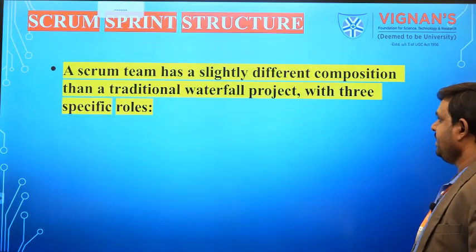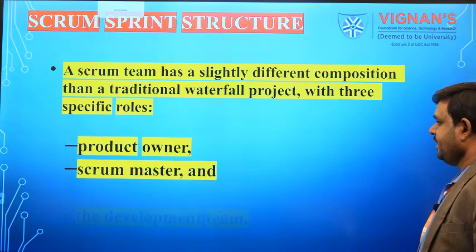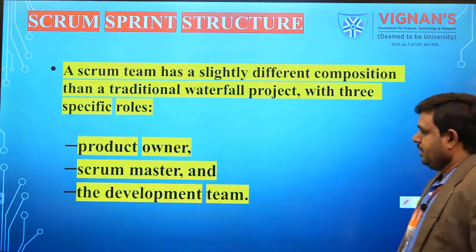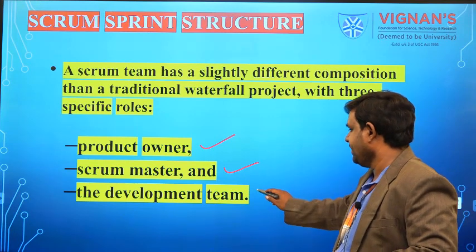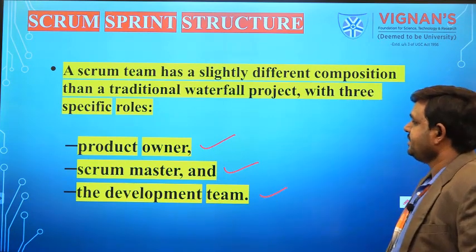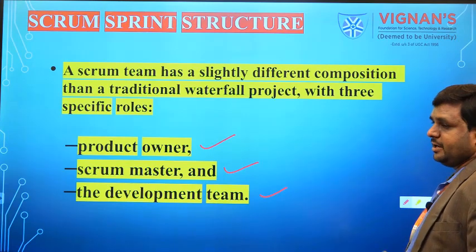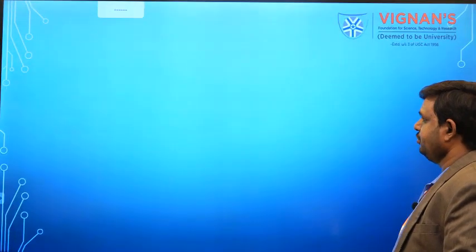A Scrum team has a slightly different composition than a traditional waterfall, with 3 specific roles which play major important roles. The first one is product owner, next Scrum Master, next one is development team. These 3 are the major important roles in the Scrum structure. So we'll see one by one what they are going to do.